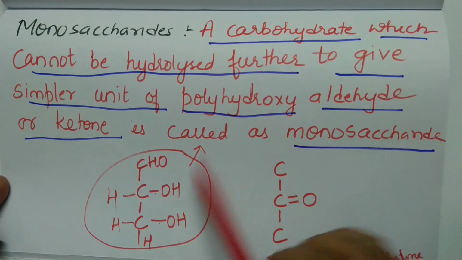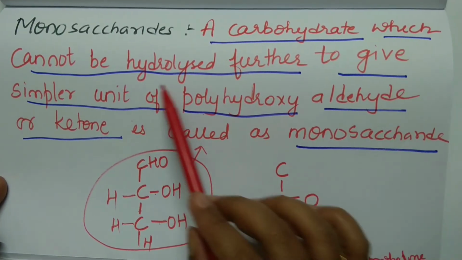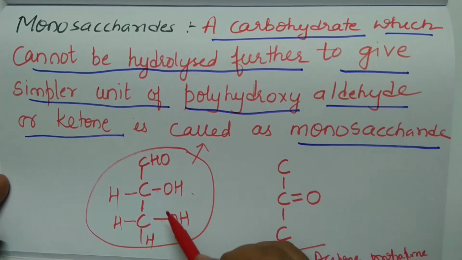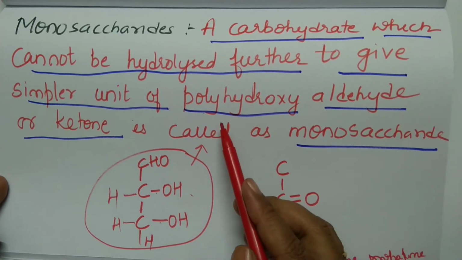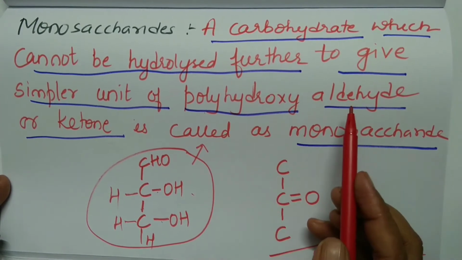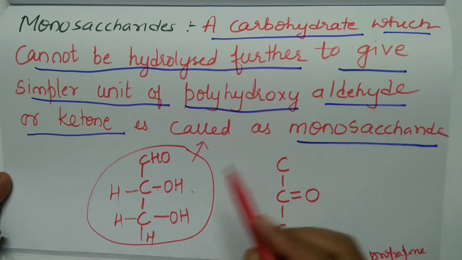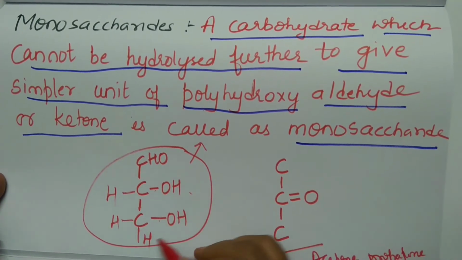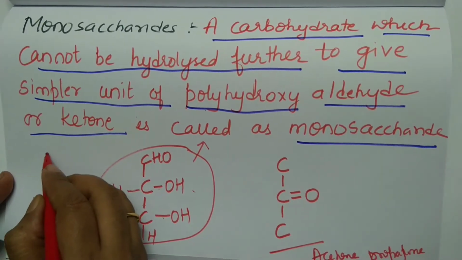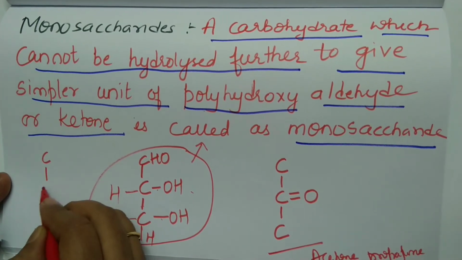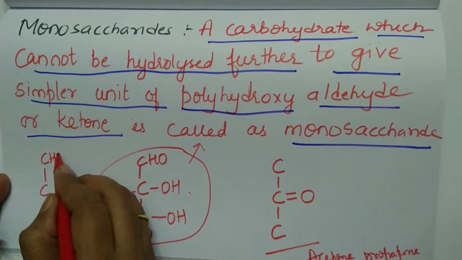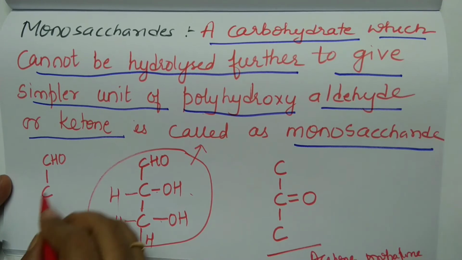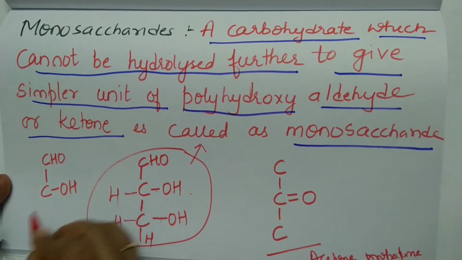So it is a carbohydrate which cannot be further hydrolyzed to give simpler units of polyhydroxyaldehyde or ketone. So if I take an aldehyde having only 2 carbon atoms, I have taken CHO, then I will write OH here.